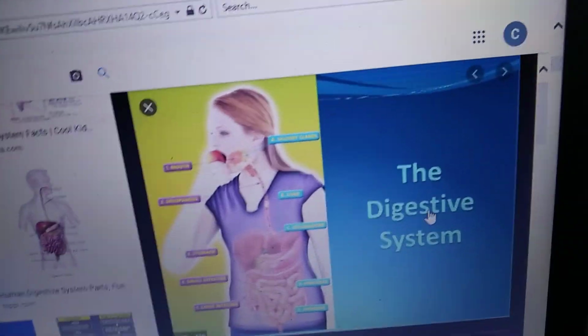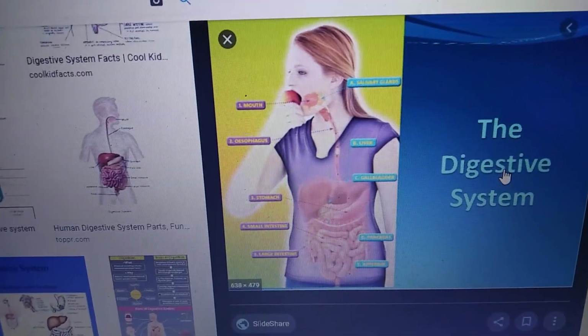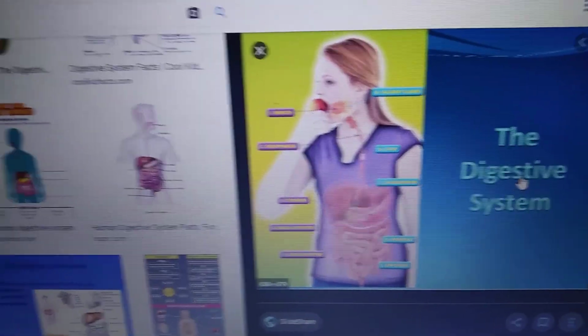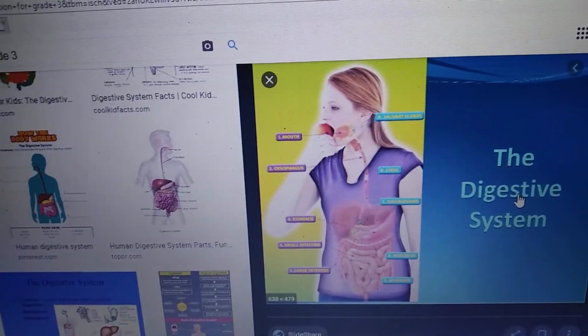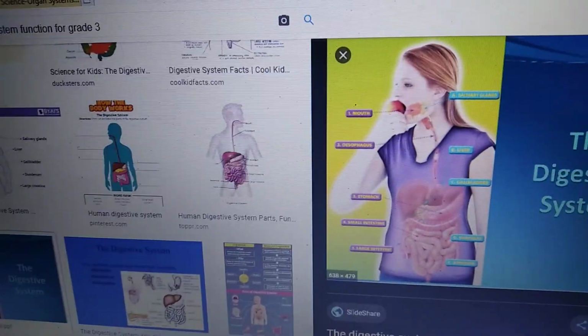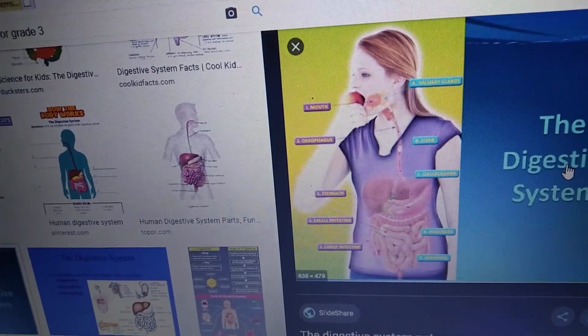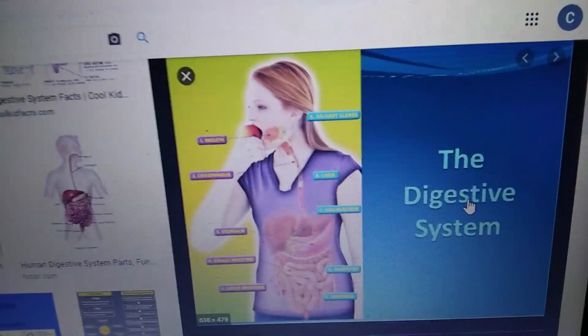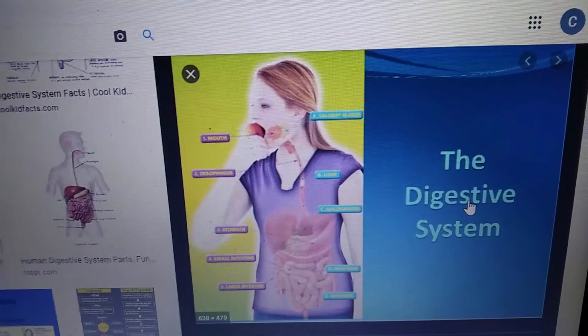Today we are going to discuss science class, that is the digestive system. Already we have finished lesson number 5, that is our body. We have finished two organ systems, the skeletal system and the muscular system. So today we are going to discuss the digestive system.